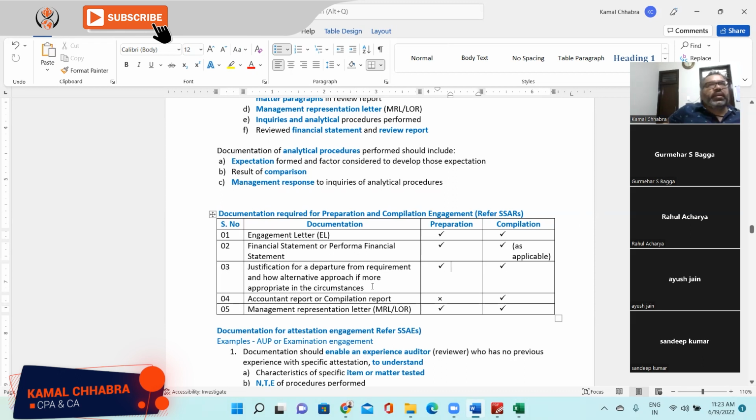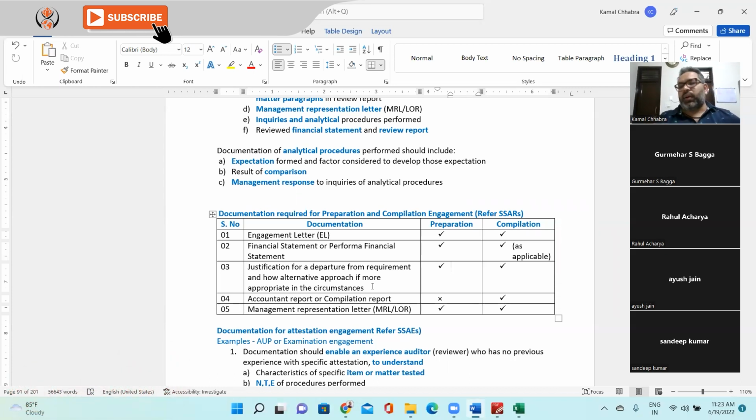So like we discussed in an earlier class, if you are deviating from any accounting standard, then you need to give the justified reason why you have chosen that practice over the accounting standard. You can choose the industry practice over the accounting standard if that gives more realistic and more reliable information to the user of the financial statement, right?